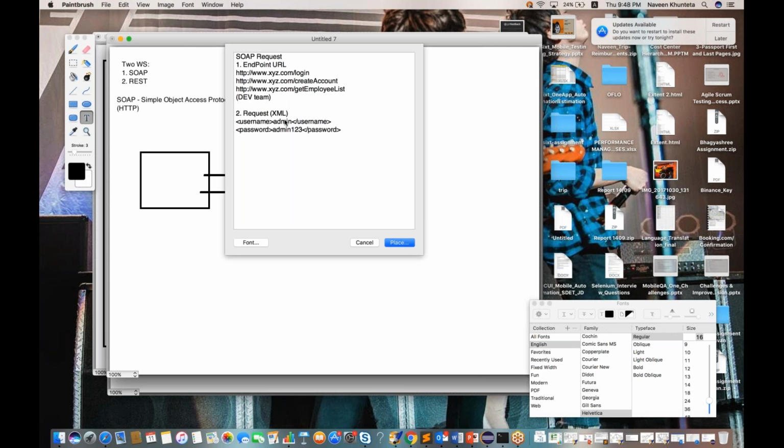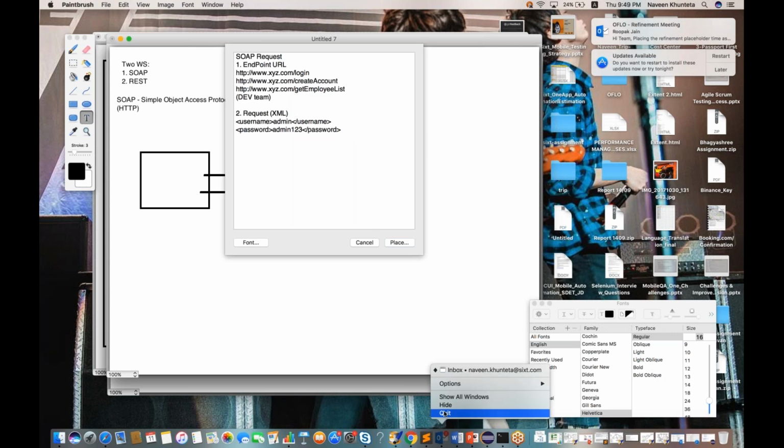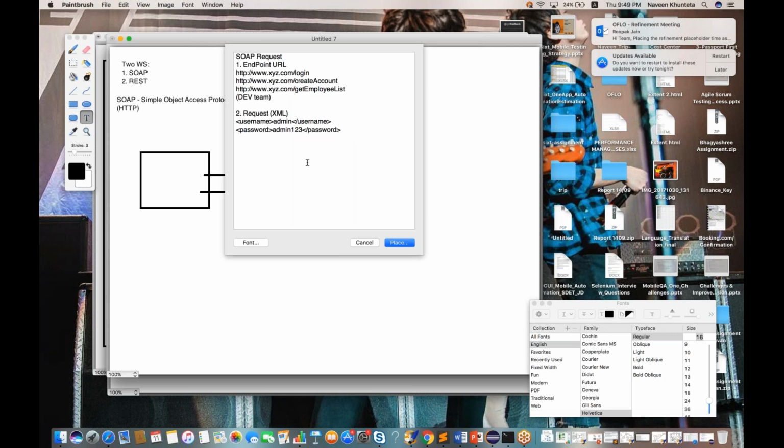So what exactly is happening? The browser automatically, your web page, will create this particular XML internally. That okay, this is the admin username and admin123 is the password, and we are clicking on login button. So along with that, one request will be sent to the server. The moment we send, the server will read that this is admin and admin123, and this is the URL. Along with that, we will pass this particular XML in the backend.